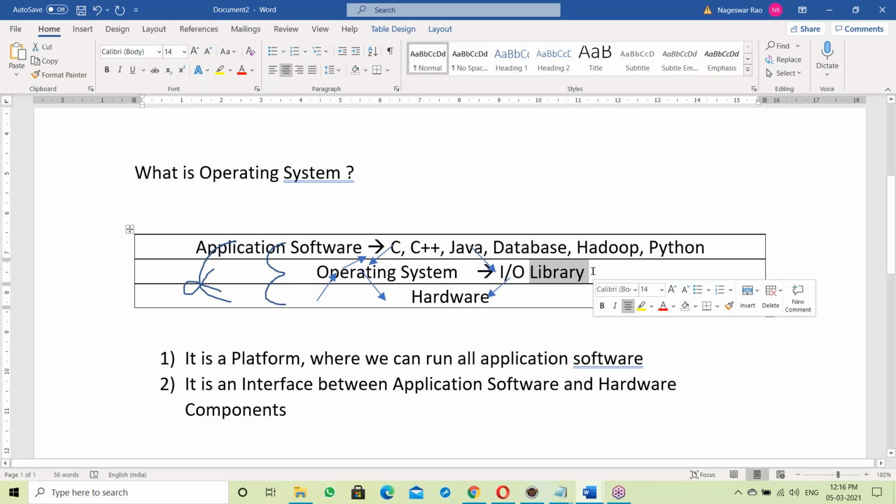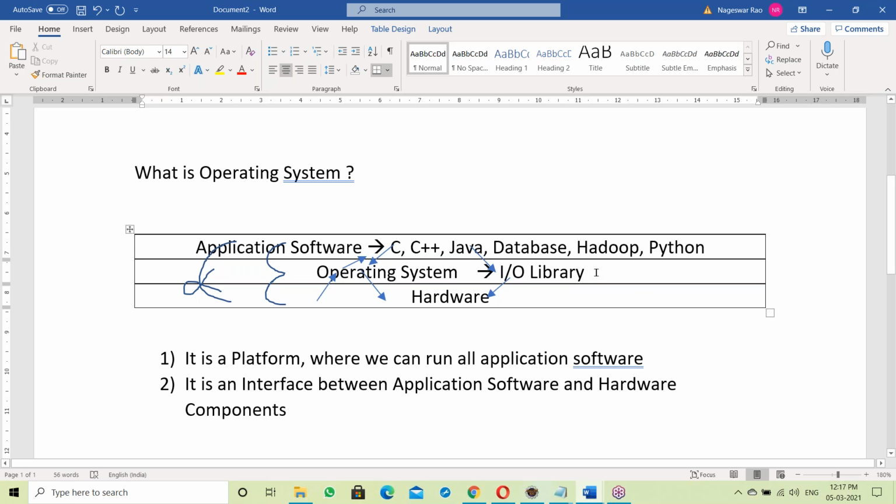So what is a library? A library is a collection of functions. It's a C language library, because operating systems were developed in C language. Almost all operating systems, like Unix, Linux, and Windows, were developed in C language. So it is a C library here. Library means C language functions, like input output functions.